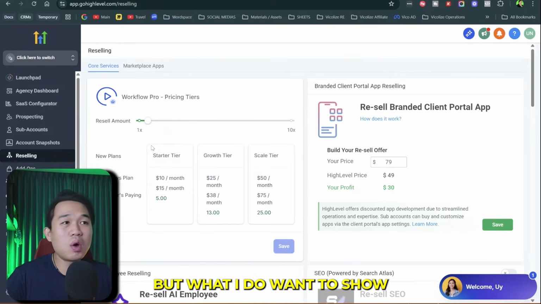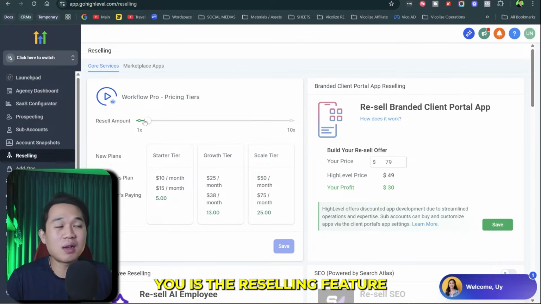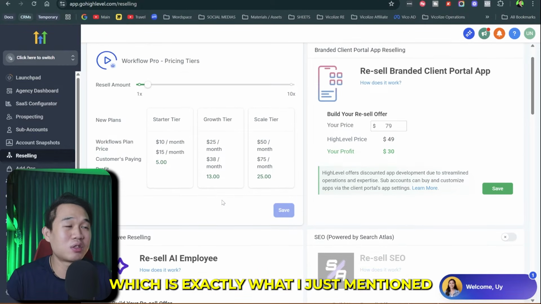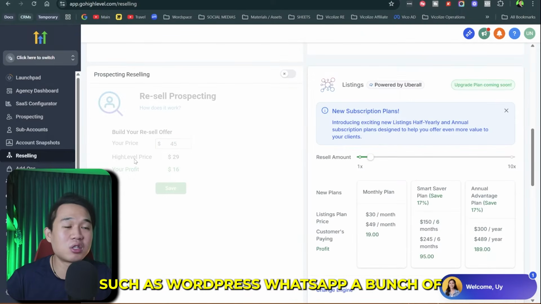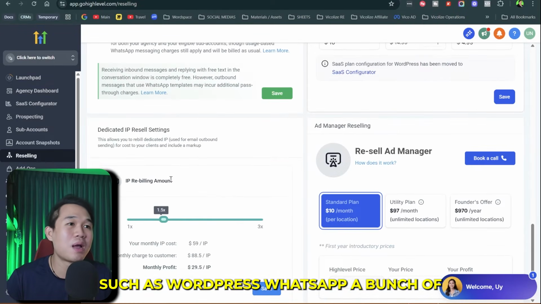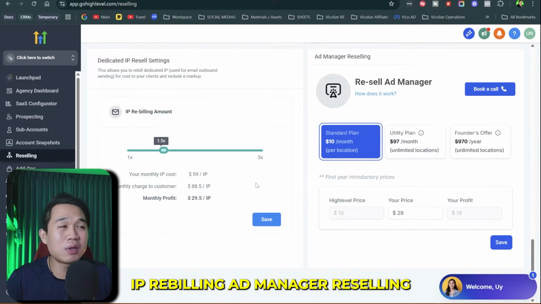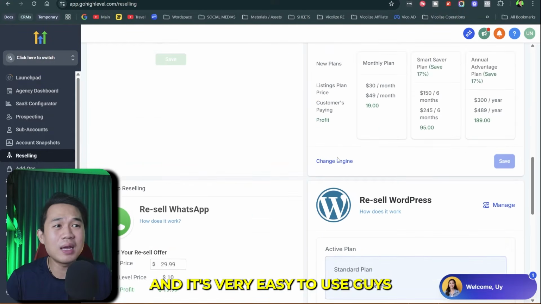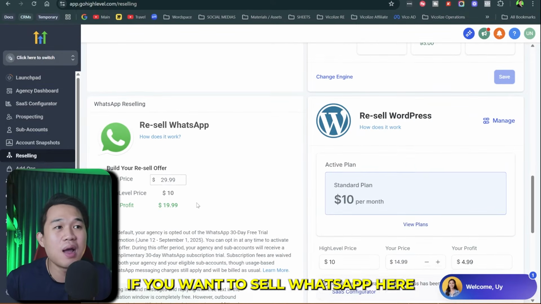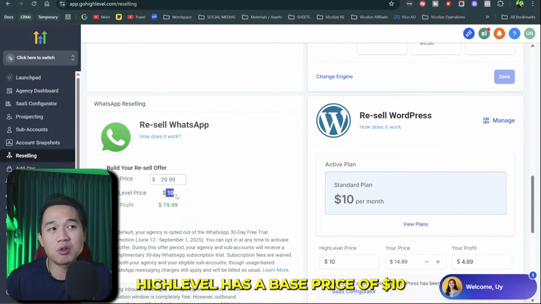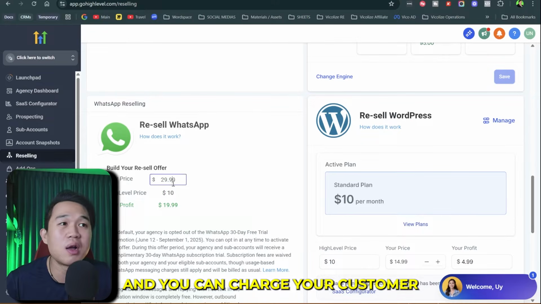But what I do want to show you is the reselling feature, which is exactly what I just mentioned. So GoHighLevel has its own products that you can resell, such as WordPress, WhatsApp, a bunch of rebilling, ad manager reselling, and it's very easy to use, guys. For example, if you want to sell WhatsApp here, HighLevel has a base price of $10 and you can charge your customer however you want.